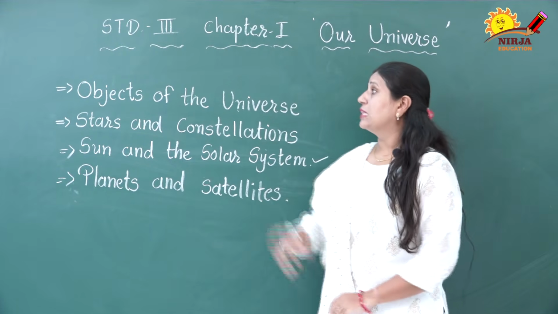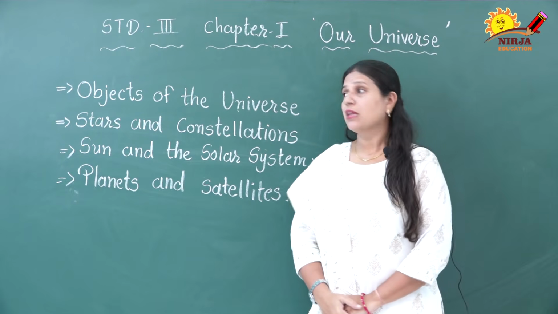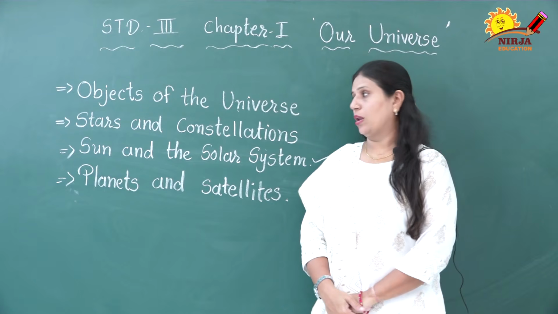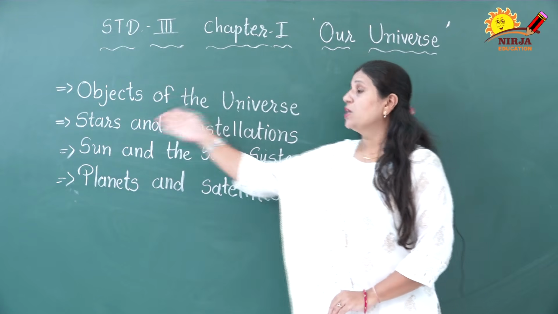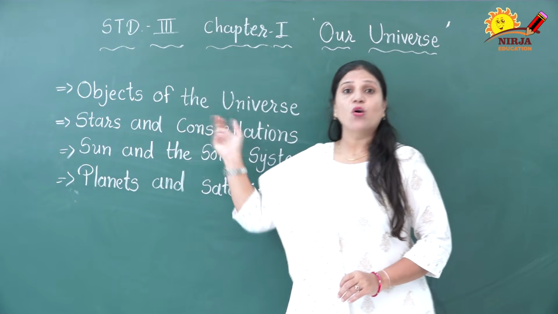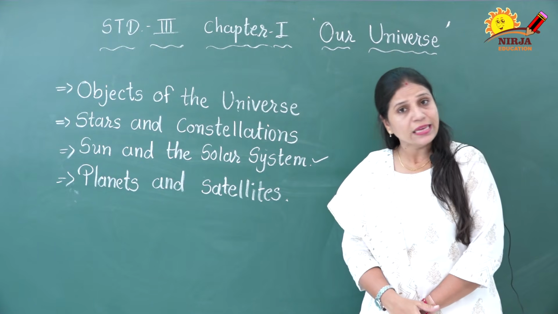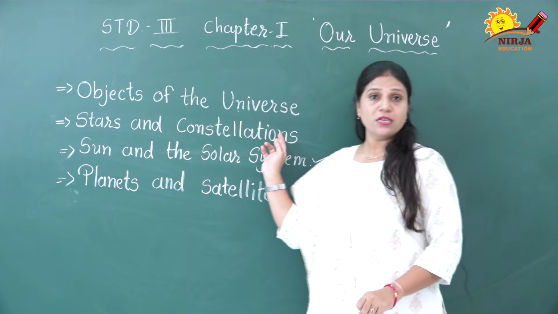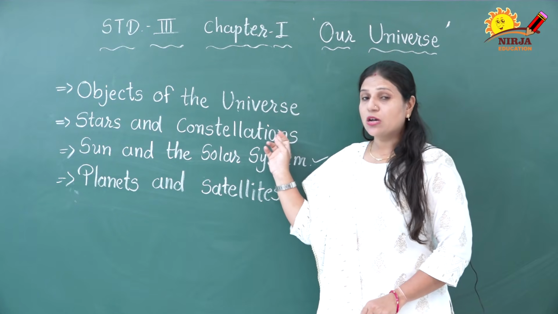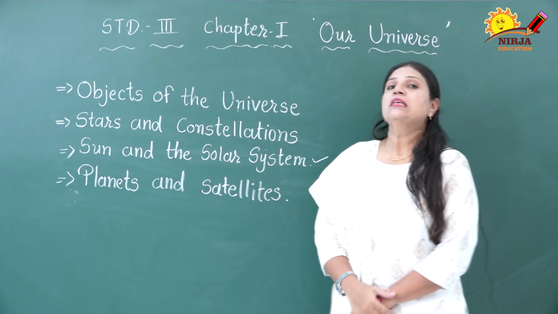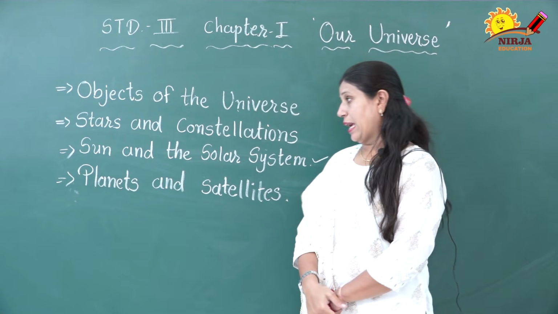Here we see the objects of the universe, that is the stars, planets, moons and all. A star is a huge ball of hot burning gases. Do you remember the constellation? It appears as a pattern of stars in the sky.